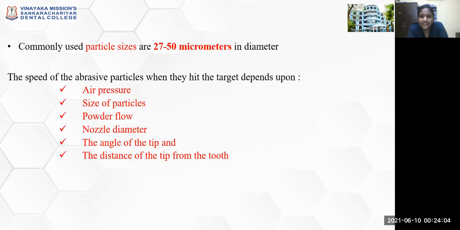The commonly used particle size is 27 to 50 micrometers in diameter of the aluminum oxide particles. The speed of the abrasive particle will depend upon the air pressure, the size of the particle, powder flow, nozzle diameter, angle of the tip, and the distance of the tip from the tooth structure.